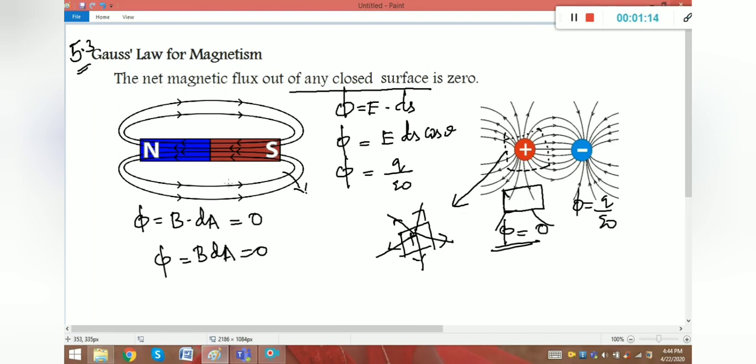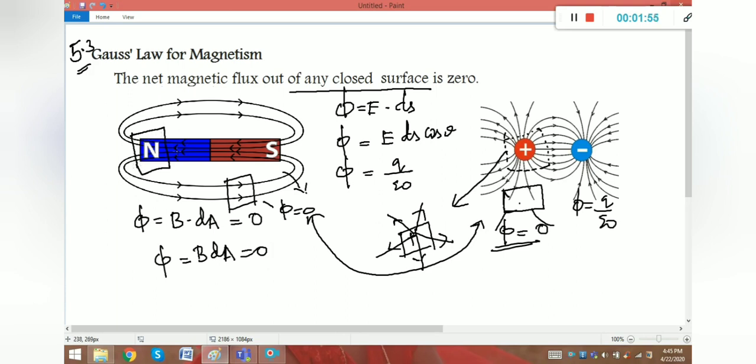Now I am going to consider the area here. Here the number of field lines entering this area is equal to the lines leaving the area, right? Two field lines enter this area, and the same two lines leave the area. So here the flux is equal to 0. Like this we can compare these two conditions, right? In both conditions, flux is 0. In the same way, what we did here, we considered the area on the charge. Like that we are going to consider the area on the pole, right?